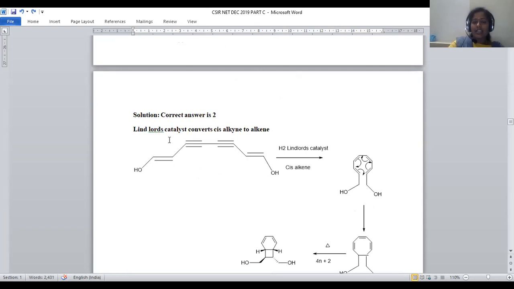Whenever Lindlar's catalyst is taken, it obviously generates cis alkene. Alkyne gets converted into alkene, so cis alkene is the major product. How it is possible, let us see. Lindlar's catalyst stands for palladium and barium sulfate mixture. We have 2 triple bonds in this compound, and upon treating with hydrogen in the presence of Lindlar's catalyst, specifically cis alkene will be generated.